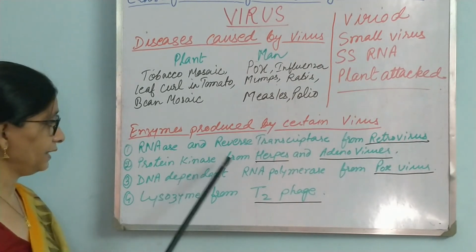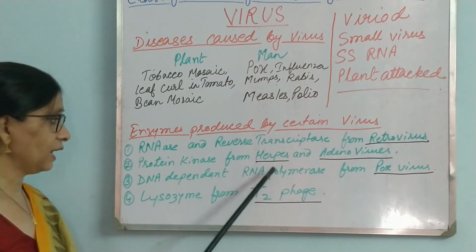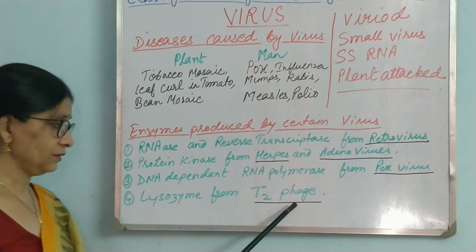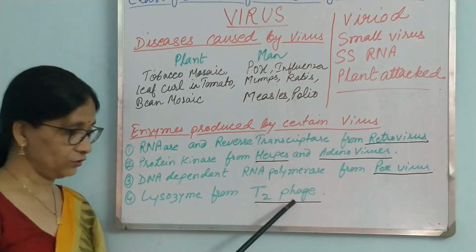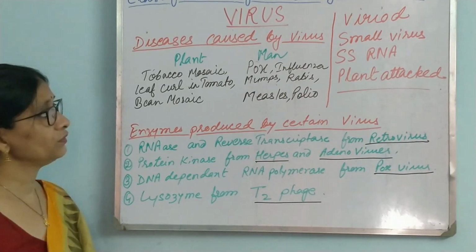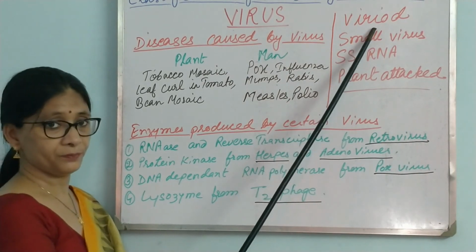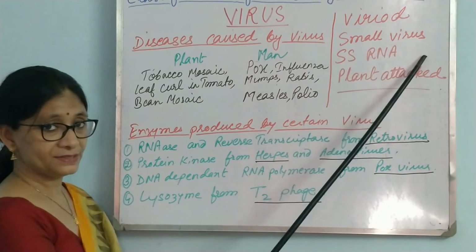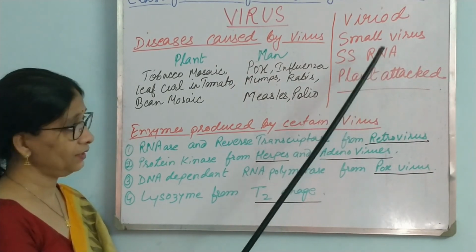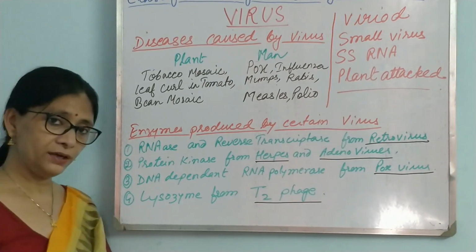Then protein kinase comes from herpes and adenoviruses. DNA dependent RNA polymerase comes from pox virus, and lysozyme is produced from phage, T2 phage. So these are some of the enzymes produced. Now just one last thing is left, let us discuss that also. What are viroids? These are small viruses which have ssRNA, single-stranded RNA, as genetic material, and they infect plants. So this is what a viroid is.